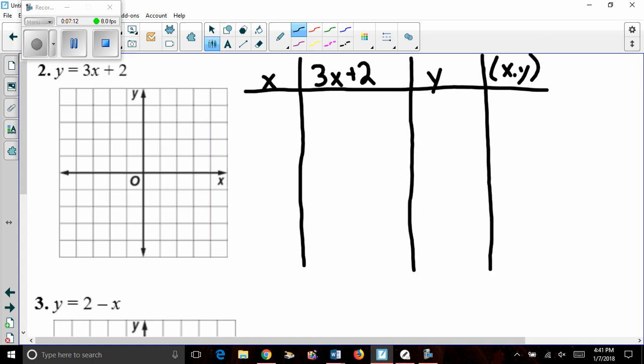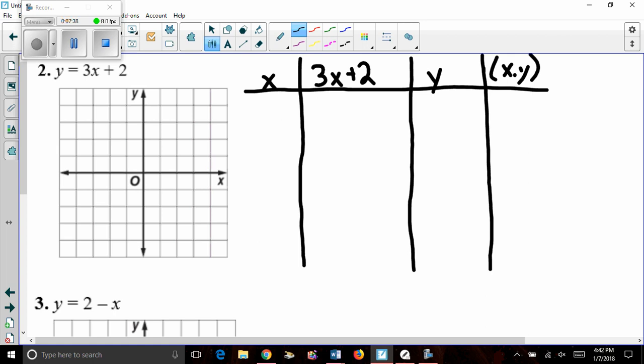Now, the numbers that go in the x column. In the previous problem, we only used 4. I am going to present to you now the 5 numbers I want us to get used to using every time we make a table for our functions. For the purposes of what we're going to cover, these are going to mainly be the 5 we use. There might be a few times we don't. We'll cover about that later.